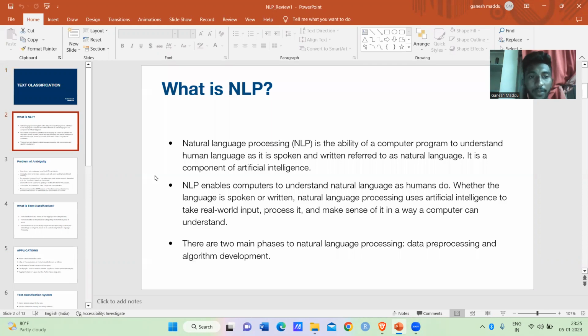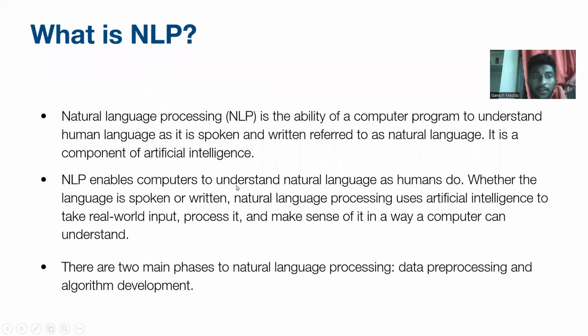Coming to what is NLP. NLP, natural language processing, is the ability of a computer program to understand human language as it is spoken and written, referred to as natural language. It is a component of artificial intelligence. NLP enables computers to understand natural language as humans do. Whether the language is spoken or written, natural language processing uses artificial intelligence to take real world input, process it, and make sense of it in a way a computer can understand. The main aim of natural language processing is the ability of a computer to understand like a human.